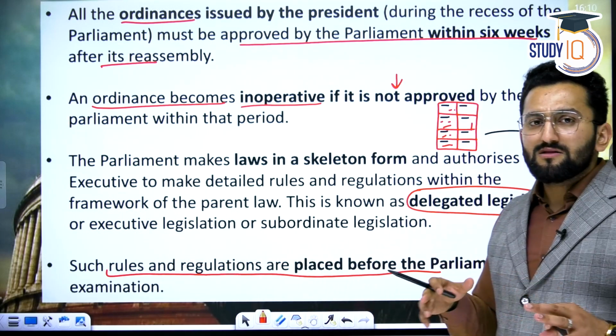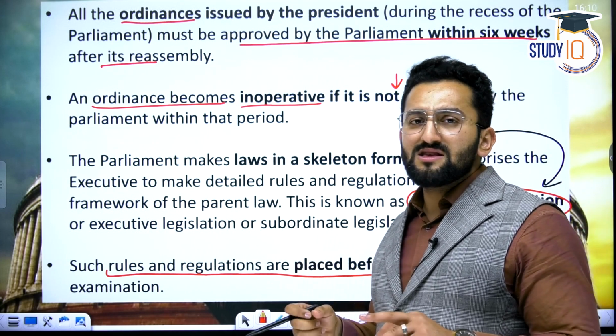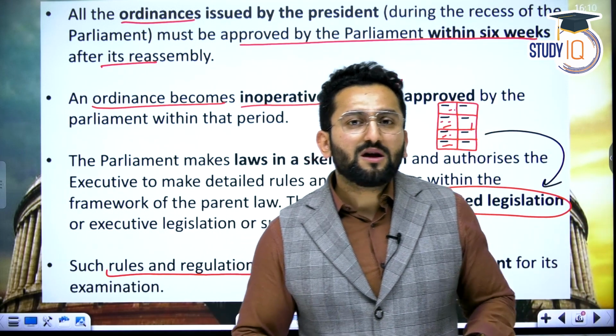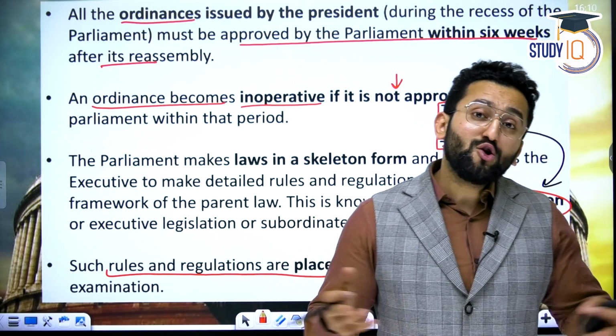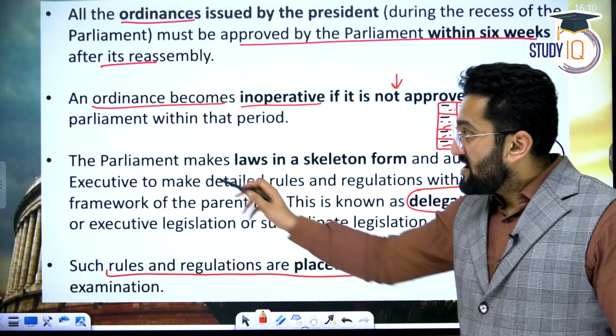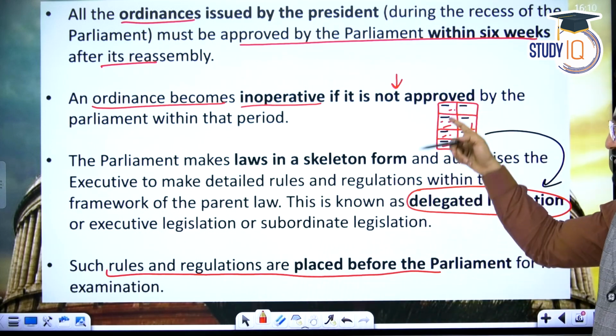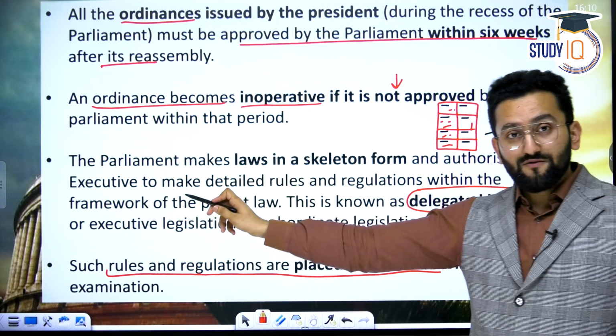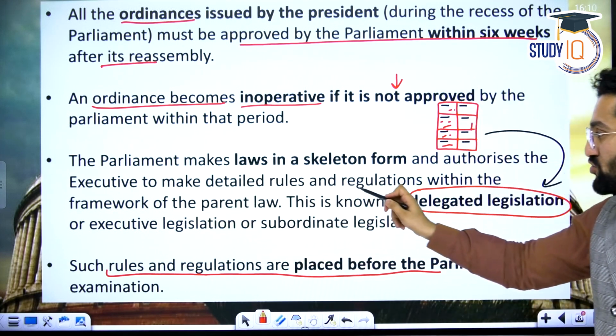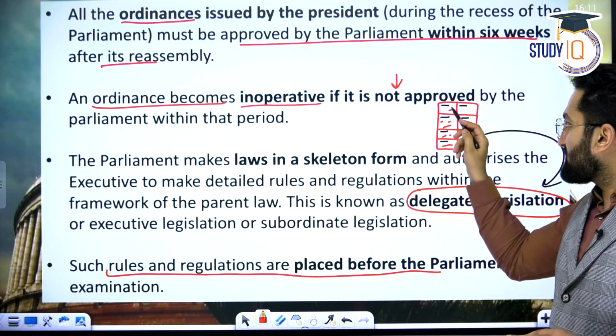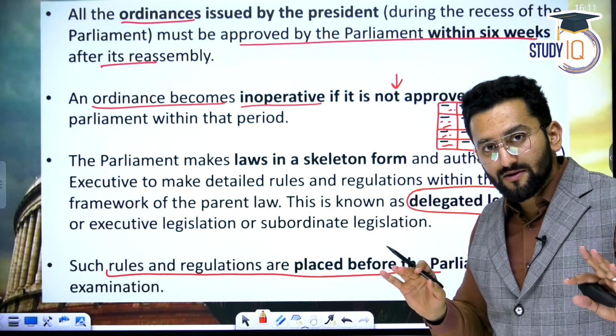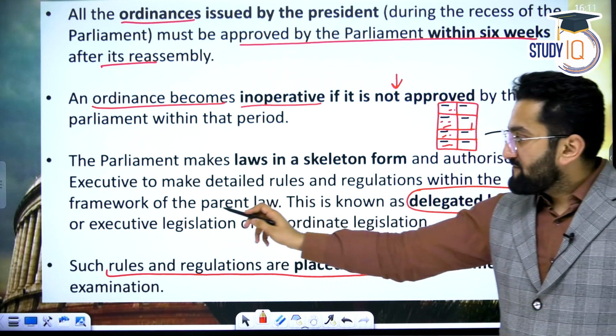Okay, but there's a criticism of this particular provision, saying nowadays bureaucrats are becoming too powerful even in the lawmaking process. Parliament makes law in a skeleton form and authorizes the executive, meaning bureaucrats, to make detailed rules and regulations. Detailed rule-filling work would be done by bureaucrats within the framework of the parent law.